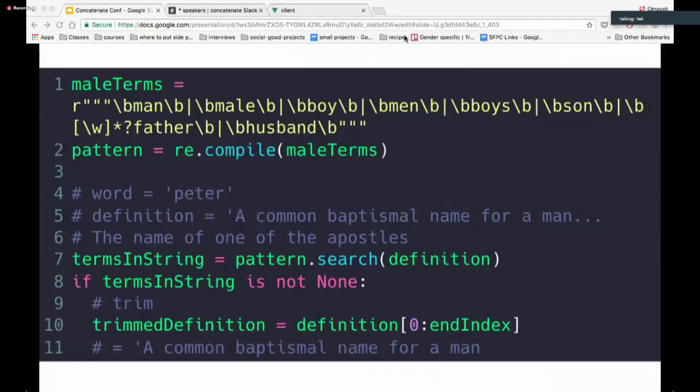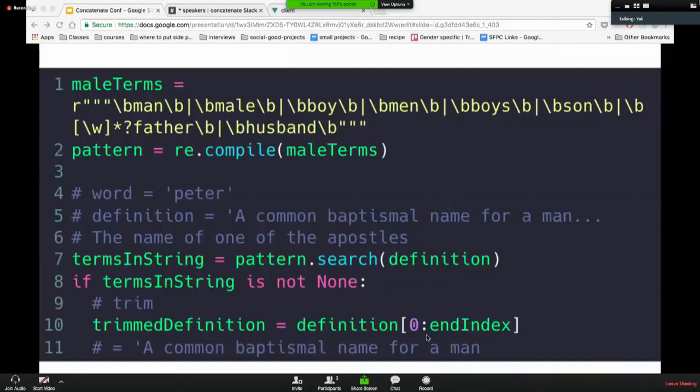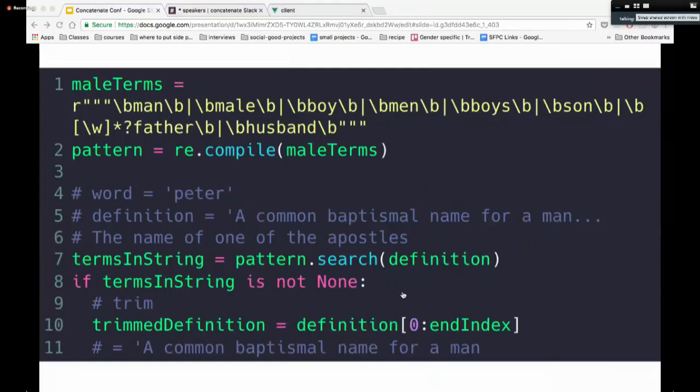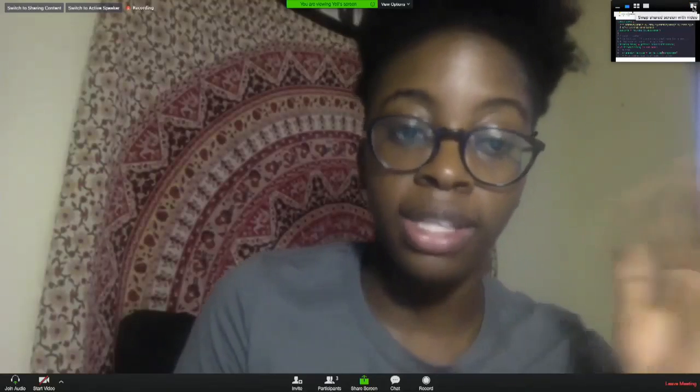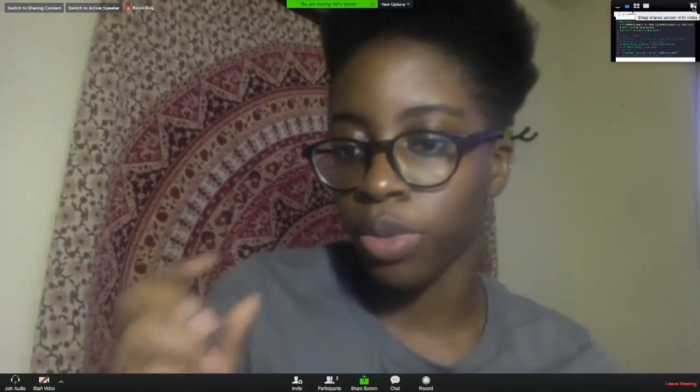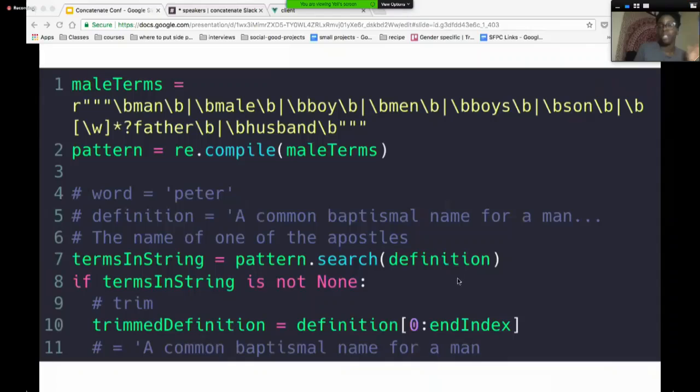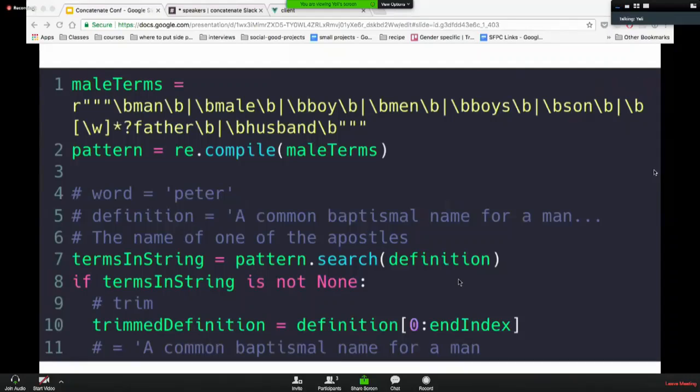In regular expressions, when you search for a pattern in a string, like the search in line 7, it gives us the location where it finds the word. I use that location to trim the string in line 10. And actually, there should be a variable called end index, but it's not there, so just imagine that it is. If the string is the one in line 5, where it finds man, it will store that index, and then we can use that to trim the string so it stops right where man is in the string.